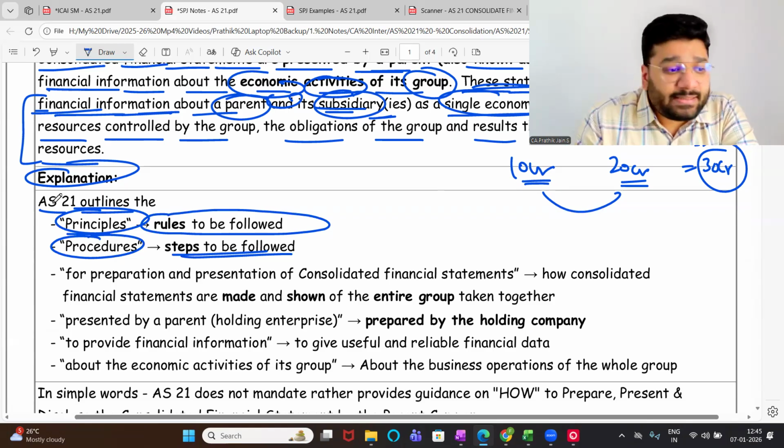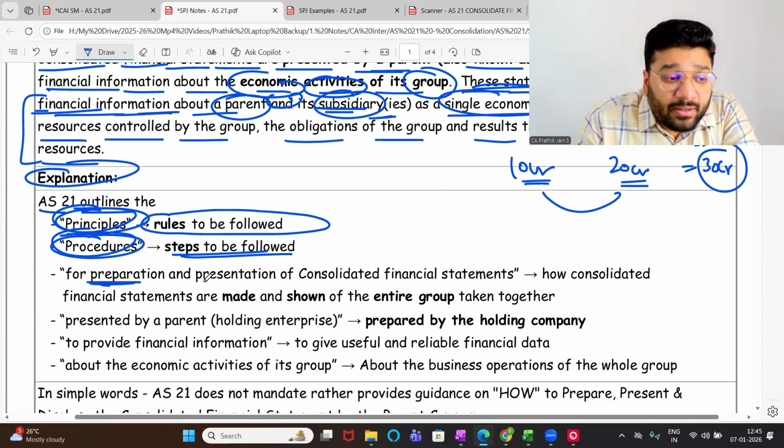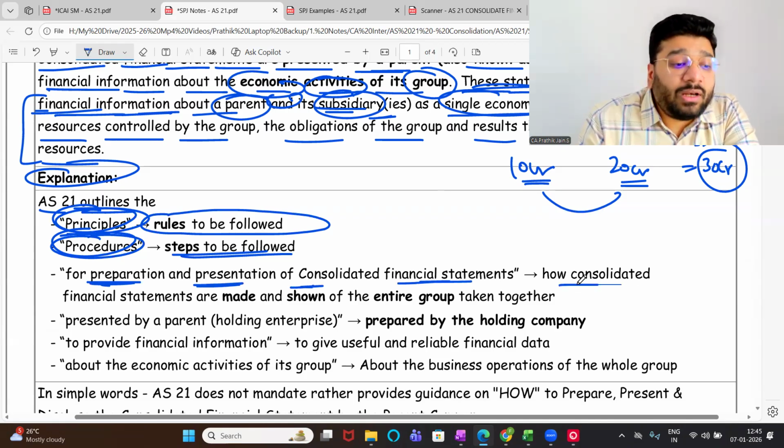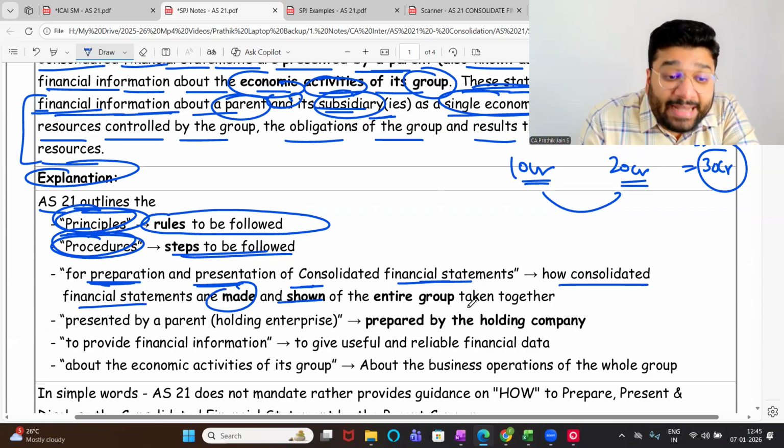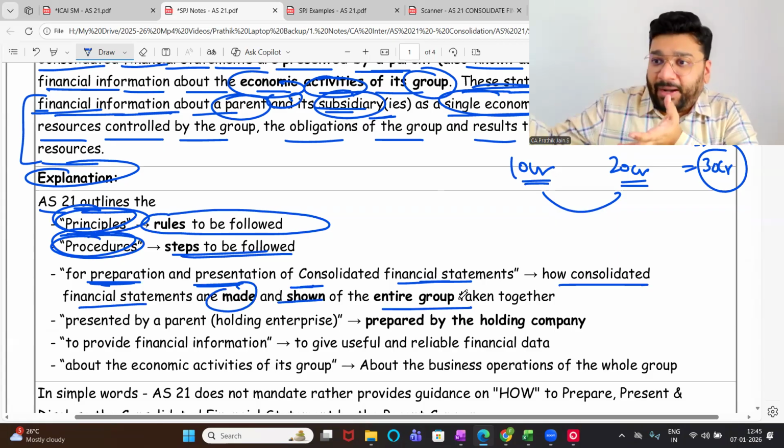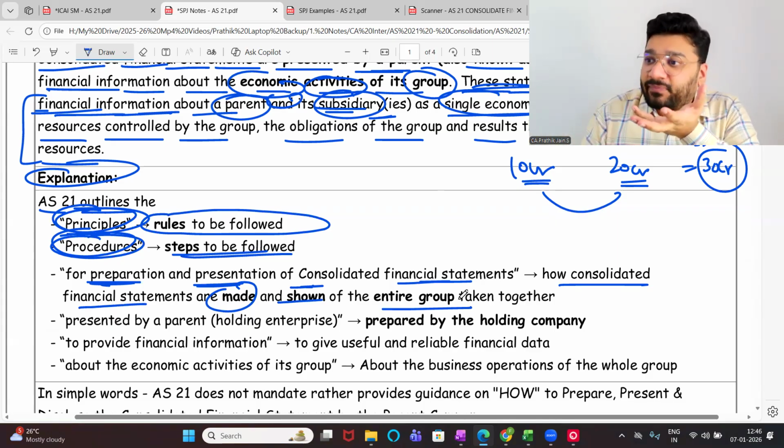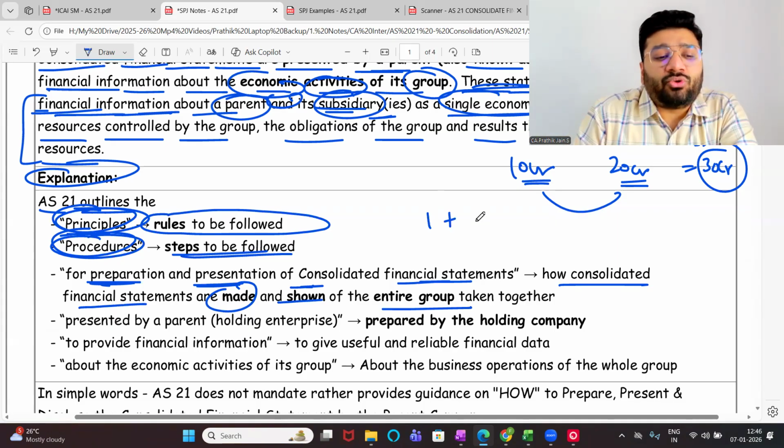AS 21 outlines the principles and procedures for presentation and preparation of the consolidated financial statement. Means what? How the consolidated financial statements are made and shown for the entire group taken together. Not separately, but combined. When I combine, how does the result look? You think it will be easy? Sir, 1 plus 1 is 2. No, sir. It's not that easy, my dear friends.